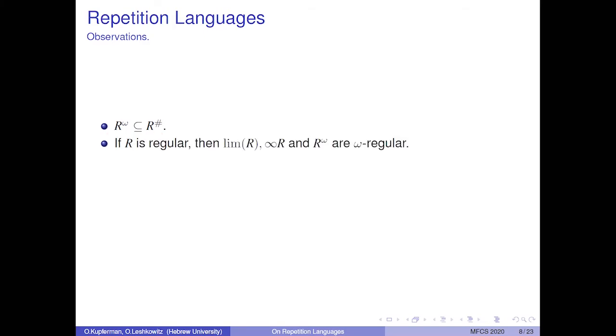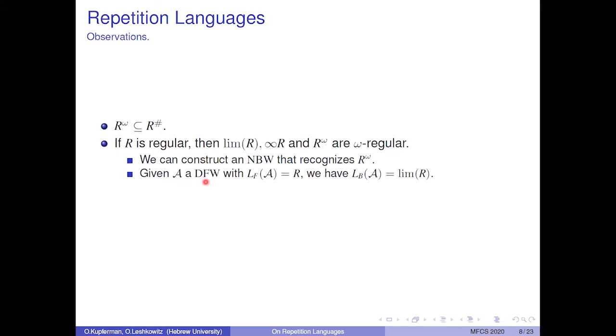If R is regular, then the limit language of R, infinitely many R's, and R omega are all omega regular. This is not hard to show. In particular, it's not hard to construct an NBW that recognizes the language R omega. Given A, a DFW that recognizes the language R, we have that the Büchi language of A is the limit language of R.